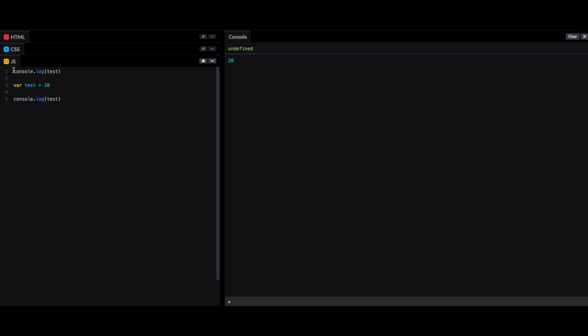So at that time JavaScript knows there is a variable test, but it doesn't know the initialization, the value which the variable got initialized with. So test is initialized with value 20. So in the start it gave test as undefined, not defined, not initialized, and next test is given 20. Okay, now if I define the same test variable with let, what happens is we'll get an error.